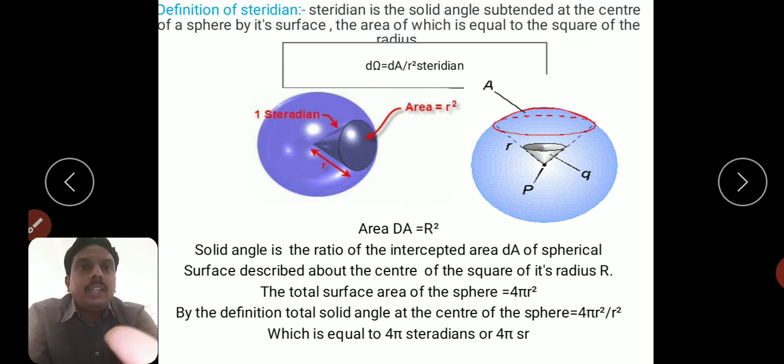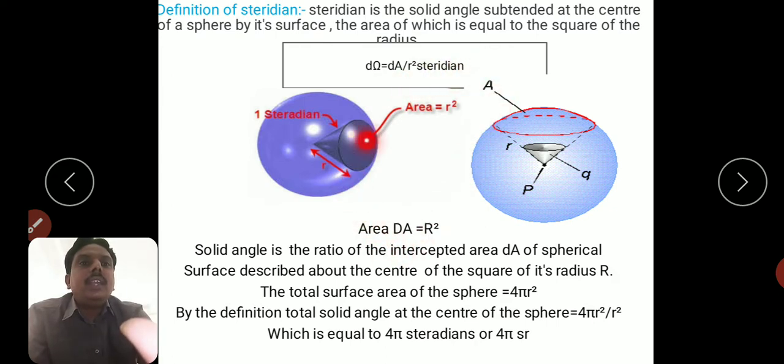The definition of steradian is the solid angle subtended at the center of the sphere by its surface, the area of which is equal to the square of the radius. That is, solid angle is defined as d omega, which is equal to dA divided by r square steradians.